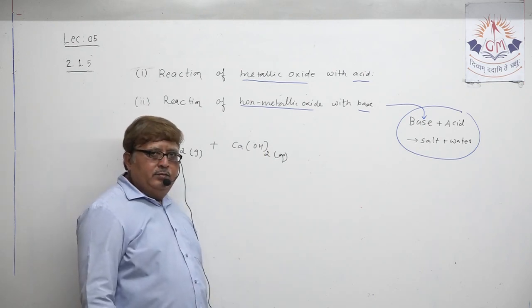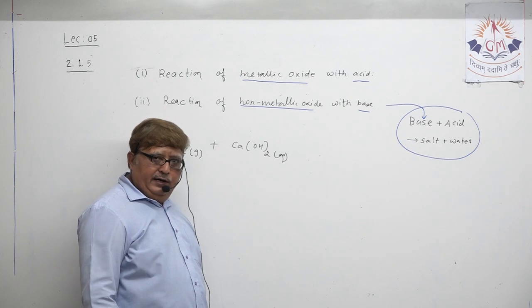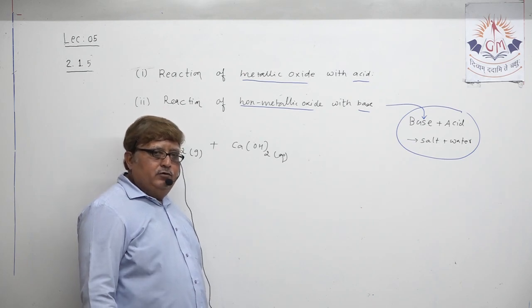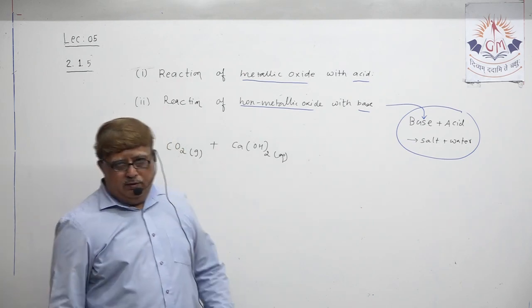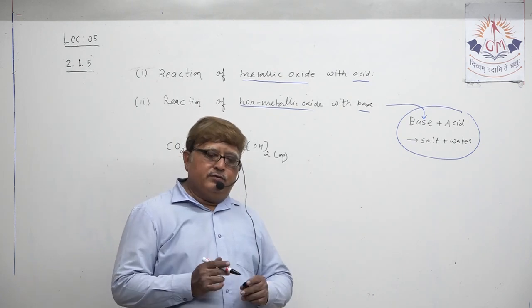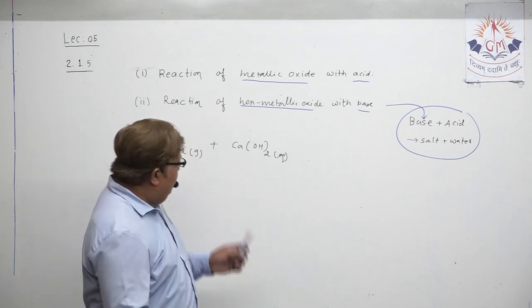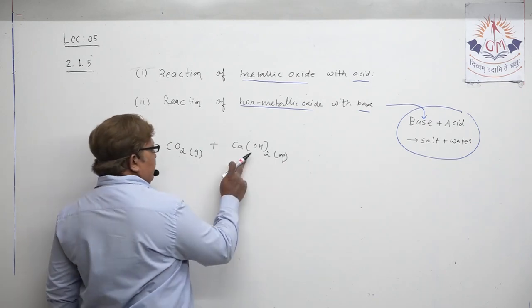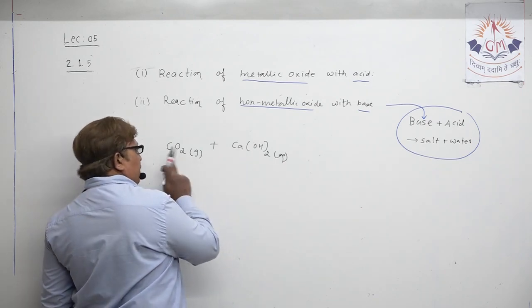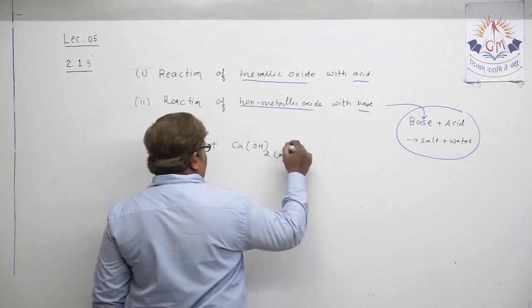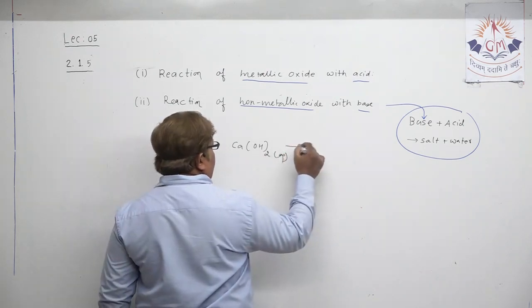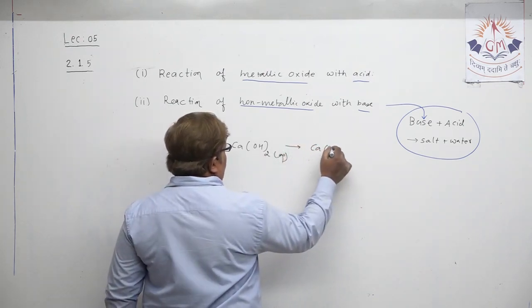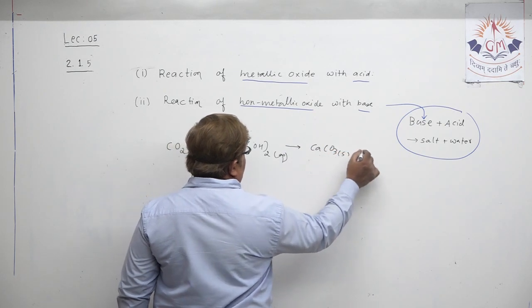Bases are termed by the name hydroxides. All hydroxides, sodium hydroxide, potassium hydroxide, magnesium hydroxide, calcium hydroxide, all are bases, that you all know. So here this is the base already, and this is the non-metallic oxide. When they react with each other, you must be remembering the product: calcium carbonate and water.